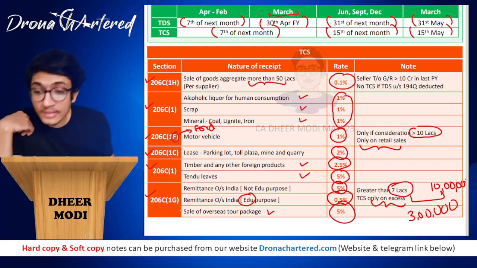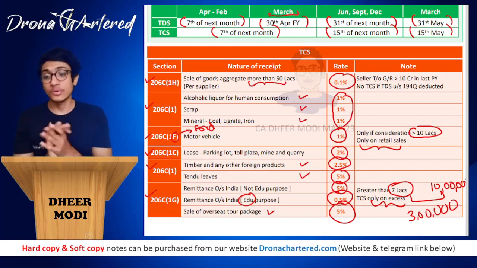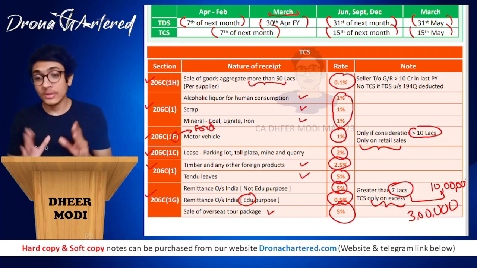So 206C(1G) means you are going away from home, going far from home, therefore G for ghar. 206C(1G). Okay, I hope this was helpful.